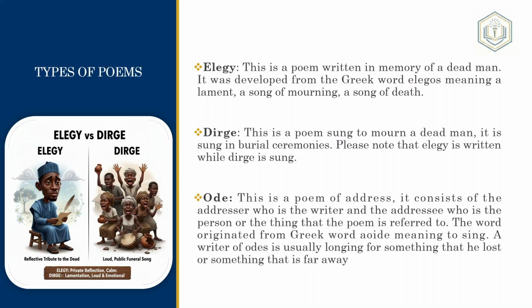So an ode is a poem of address. It consists of the addresser, who is the writer, and the addressee, who is the person or the thing that the poem refers to. The word originated from the Greek word iode, which means to sing. So a writer of odes is usually longing for something that he lost or something that is far away.